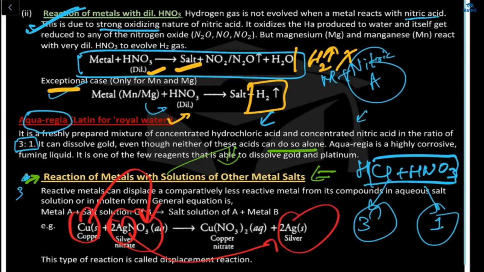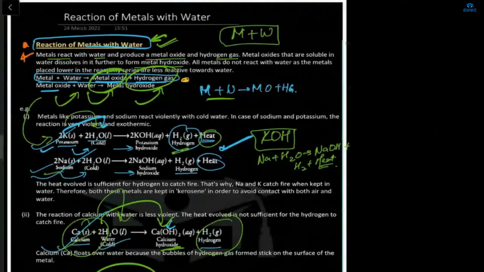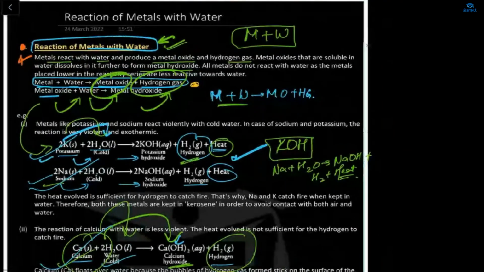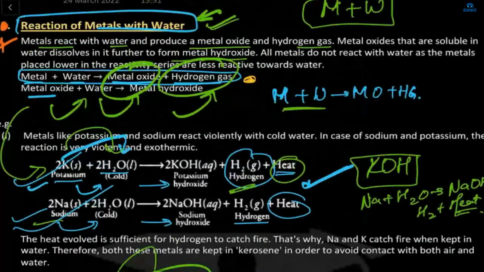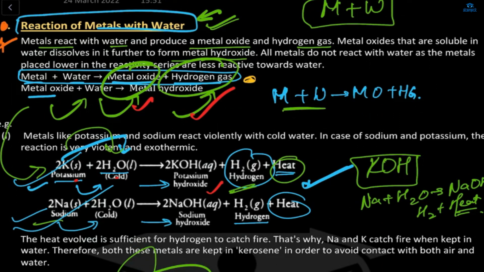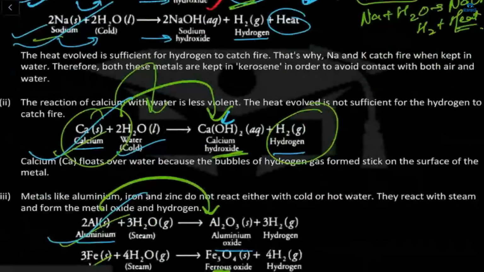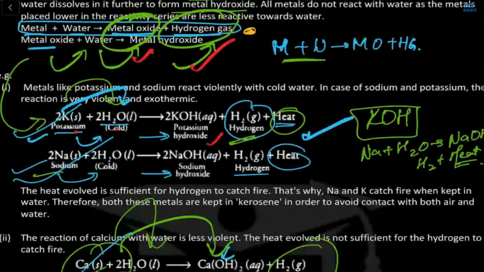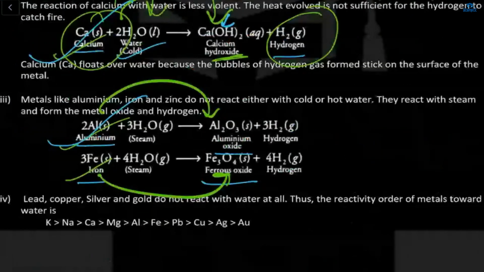ठीक है? Next is the reaction of metal with water. So simply metal oxide and hydrogen gas. For example, potassium with water. This is your metal hydroxide, potassium hydroxide, plus hydrogen gas and plus heat. Okay. This is also your sodium and then water. It will be your sodium hydroxide, hydrogen and heat. ठीक है.